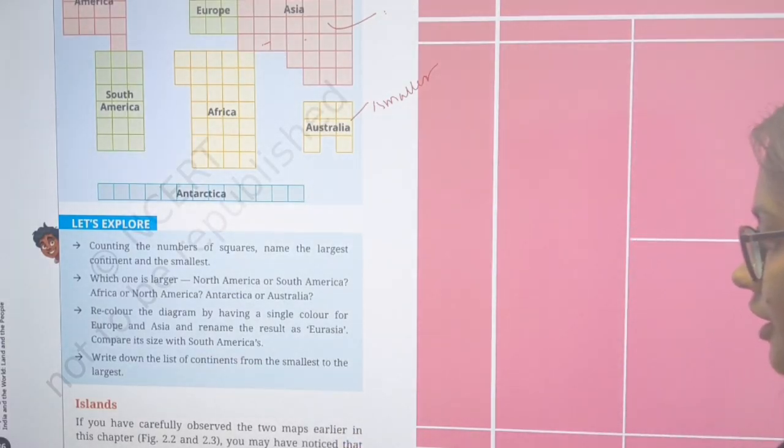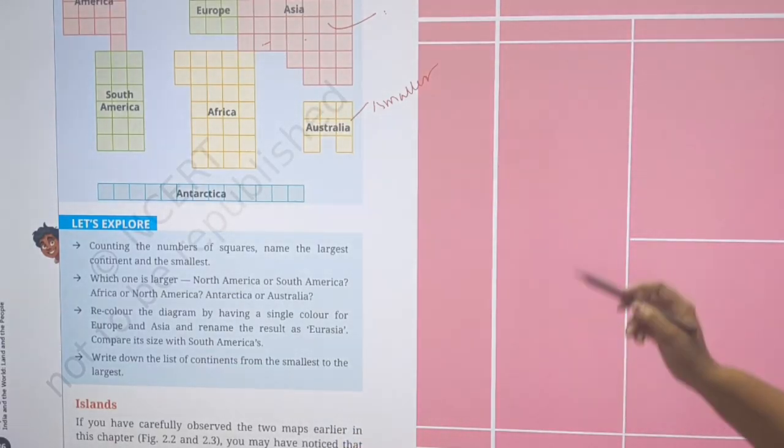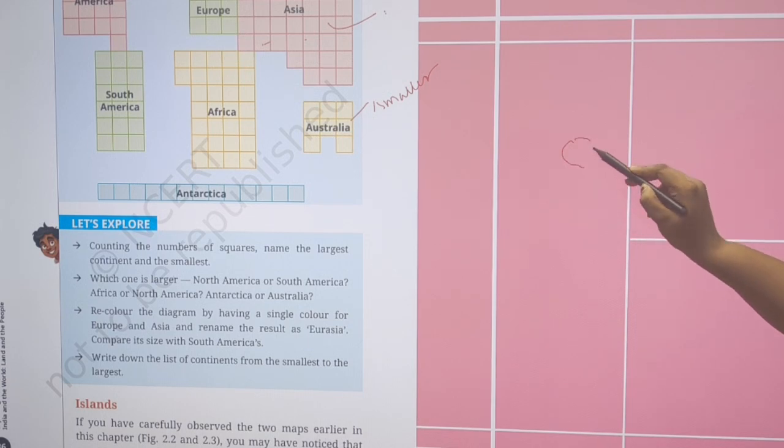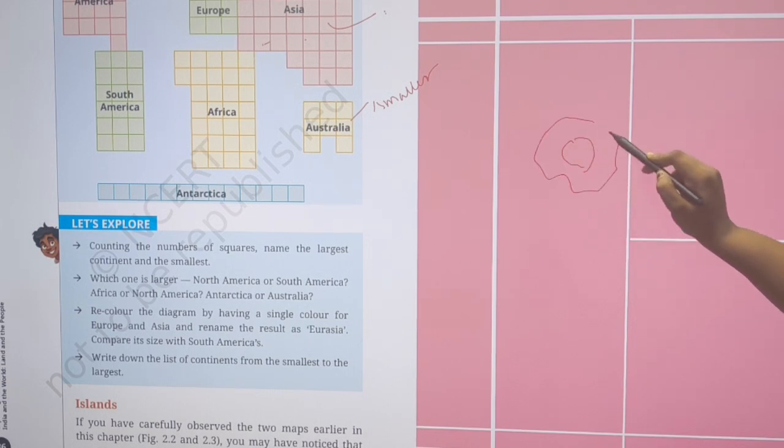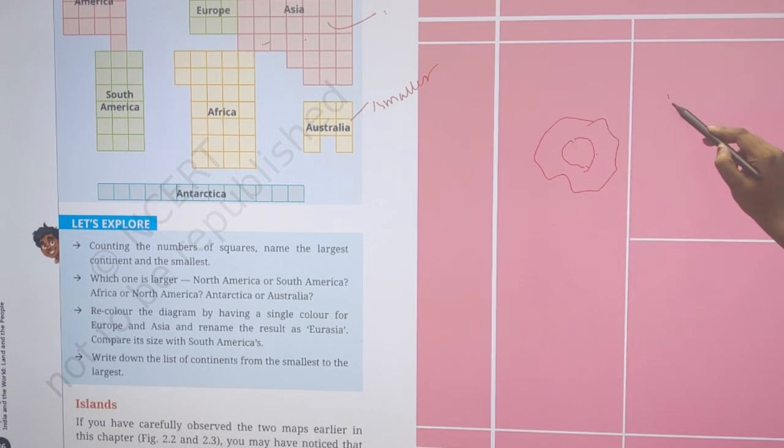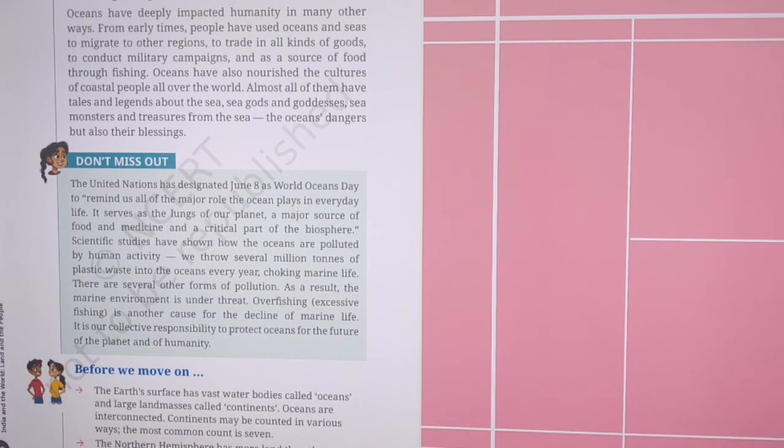So, island. An island is a small landmass surrounded by water bodies. That's called an island. In our India, the Andaman and Nicobar islands are part of the Bay of Bengal, and the Lakshadweep is a part of the Arabian Sea, and 1500 islands are there in our India. Greenland is the biggest island in the world.